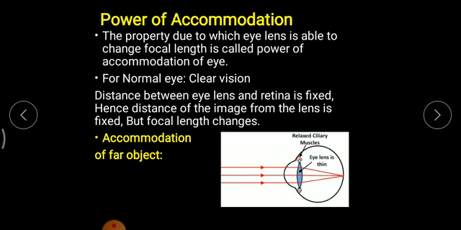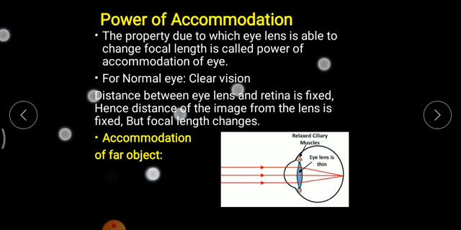So what exactly does power of accommodation mean? It is the property due to which the eye lens is able to change its focal length with the help of ciliary muscles. So this is the power of accommodation. For a normal eye, the distance between the eye lens and retina is fixed, but the focal length changes. Now, accommodation of a far object.